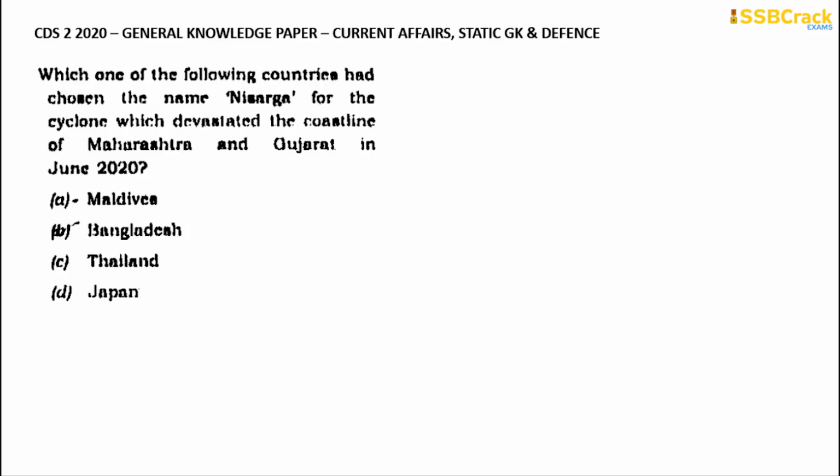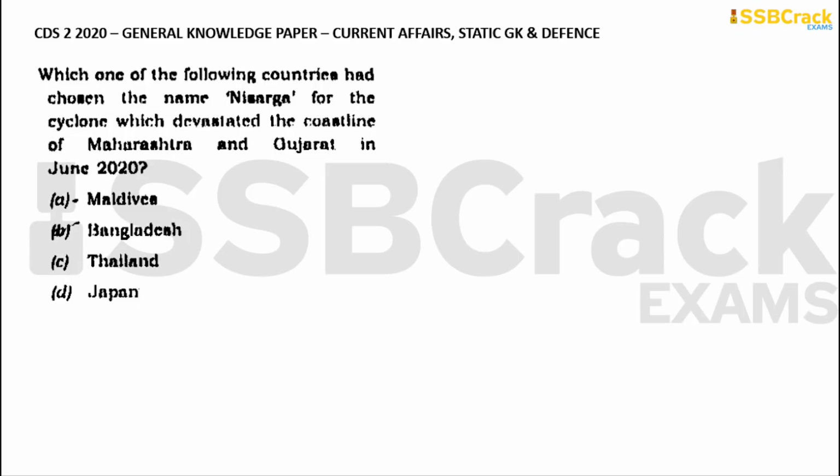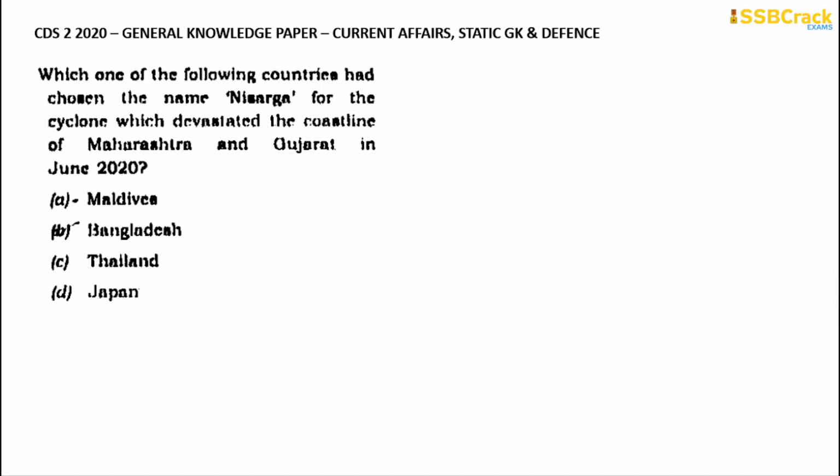So this particular name was actually proposed by which country? Is it proposed by Maldives or Bangladesh or Thailand or Japan? So the name Nisarga for that particular cyclone was proposed by option B, Bangladesh.